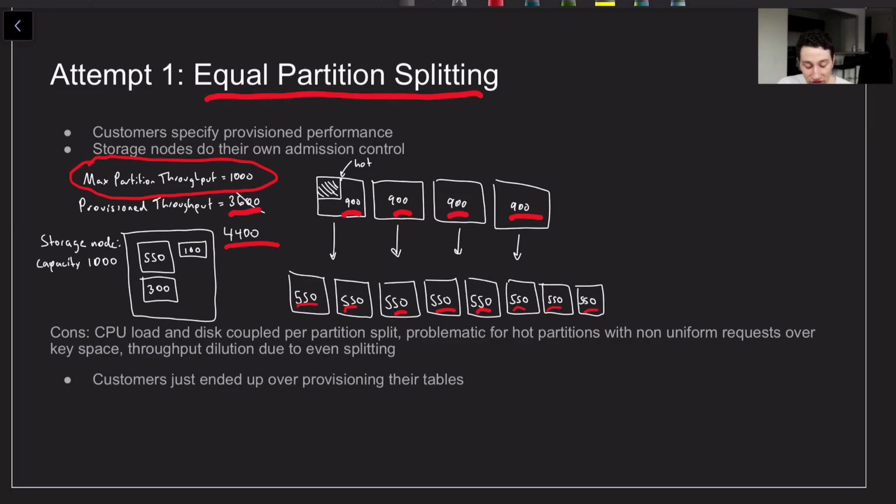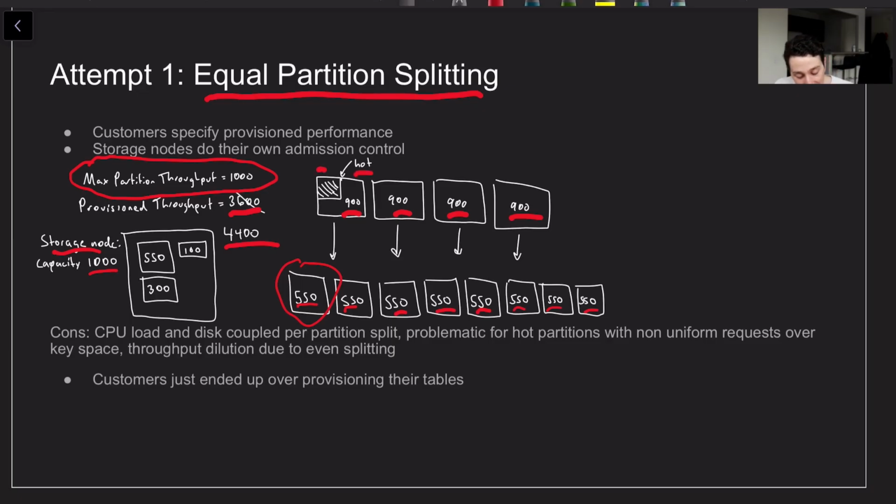Now there are a couple of issues with this approach, but first I'm going to go over the main pro of it, which is that if I'm a storage node and I know my individual capacity for throughput based on my CPU and my disk, I can very easily determine whether or not I can run a given partition. So if a new partition gets created, because there are a bunch of different splits, I'm a storage node, I'm potentially going to store this thing, I can say yes or no very easily, because all I have to do is look at my local state and look at the provision throughput of every partition that I'm currently holding compared to my total capacity.